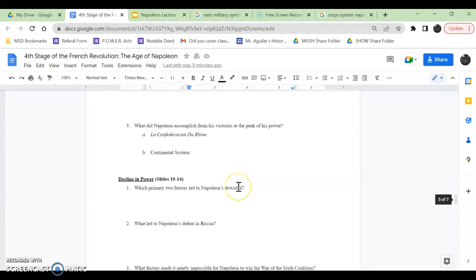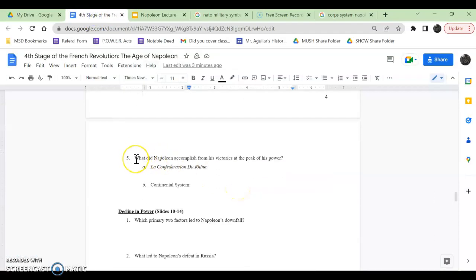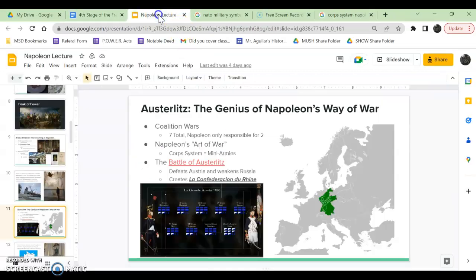All right, cool. So now that Napoleon's doing super good and he just won, what is Napoleon going to actually do now that he's defeating everyone in Europe? Well, we've got two vocab words. Word number 1 is La Confédération du Rhin. Essentially what that is, it's this green blob right here. La Confédération du Rhin is basically puppet states.